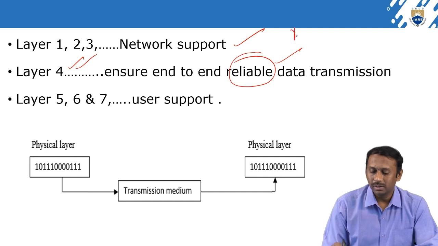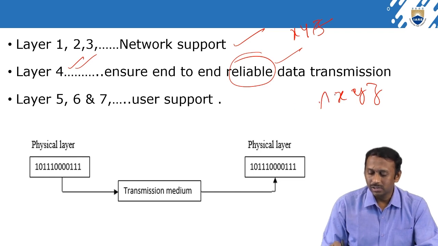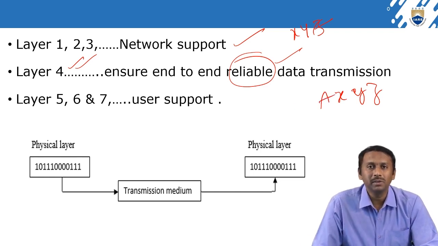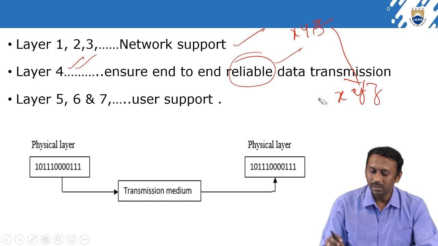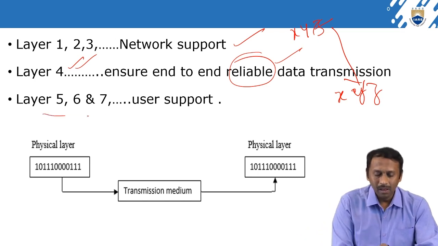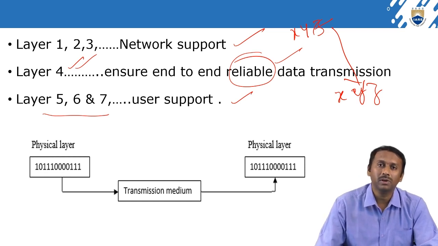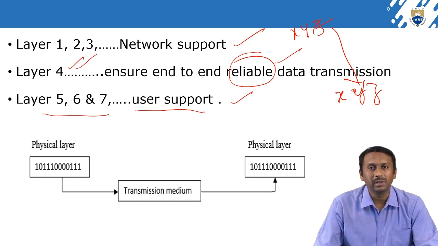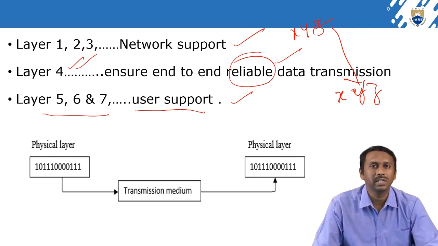When the sender sends xyz, the same data has to be received by the recipient, xyz. If they receive axyz instead, is this reliable? It's absolutely not reliable. The same data has to be received, then only we can say it's reliable, right? Then the last layers 5, 6, 7 are the software layers, which are user support layers, because they are user interface layers, very close to the user.